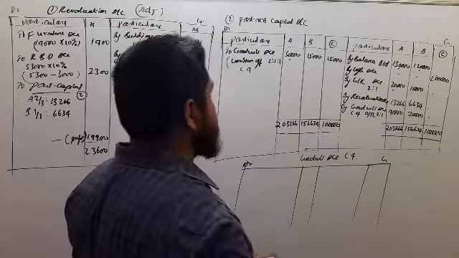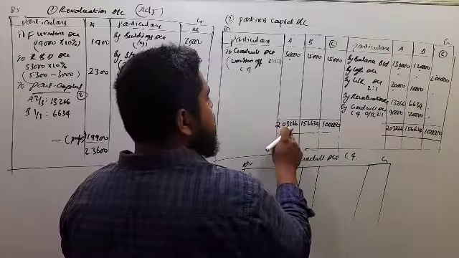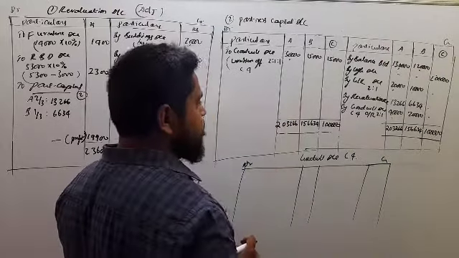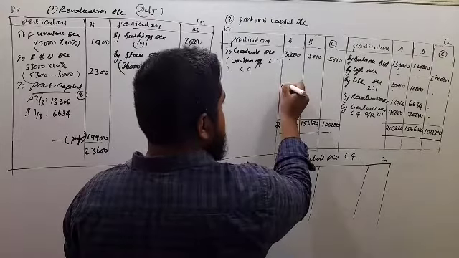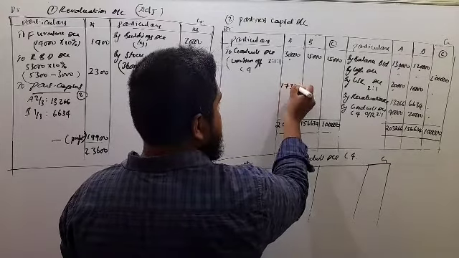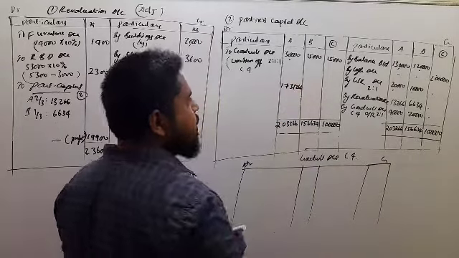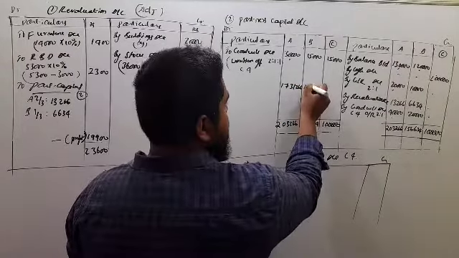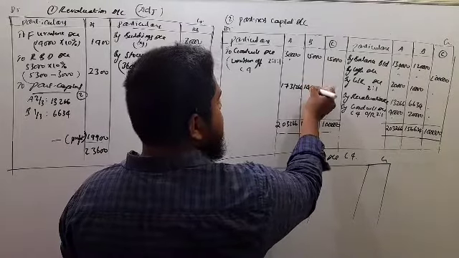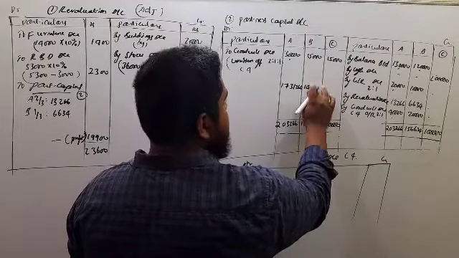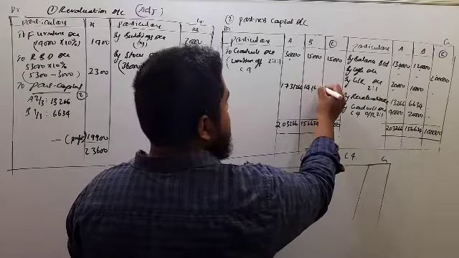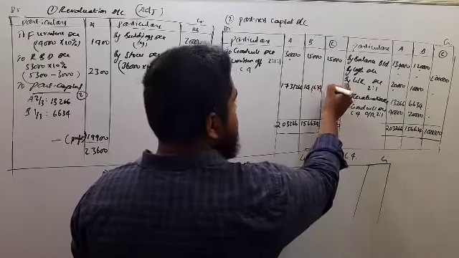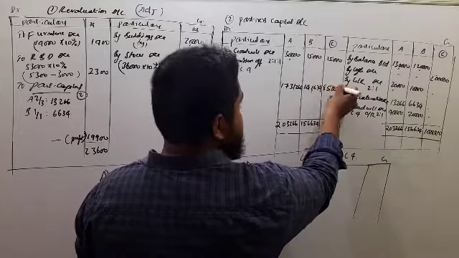So 2 lakhs 3,266 minus 30,000 is 1,73,266. 1,40,000. 634 and 15,000, that is 85,000.